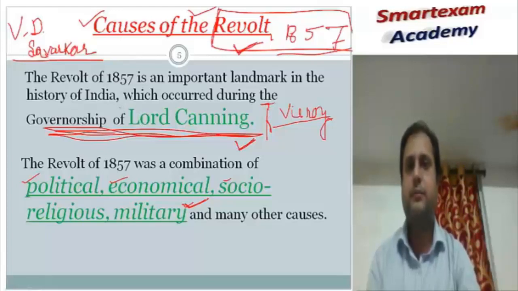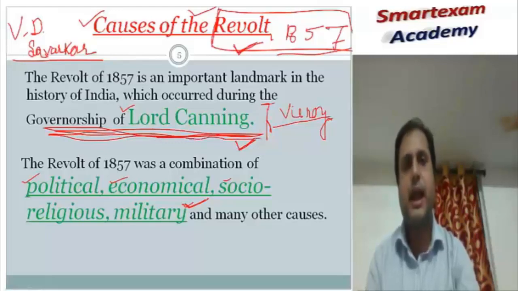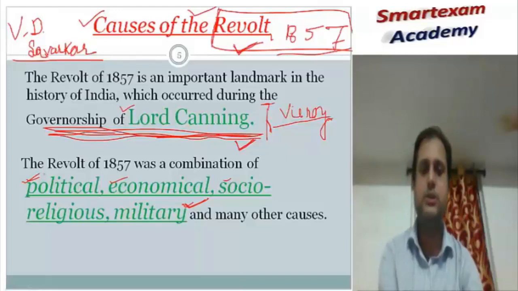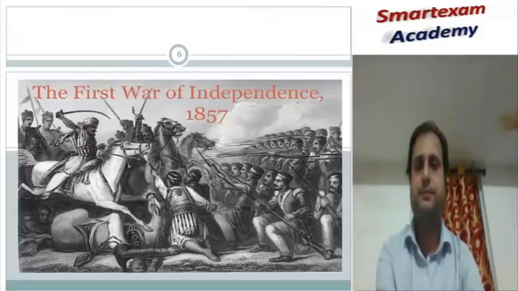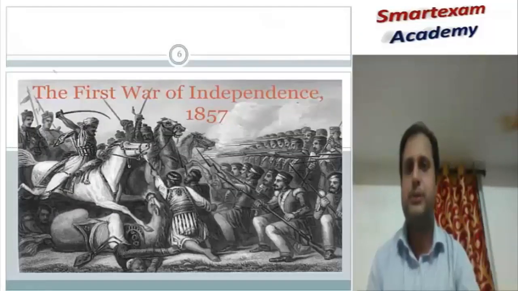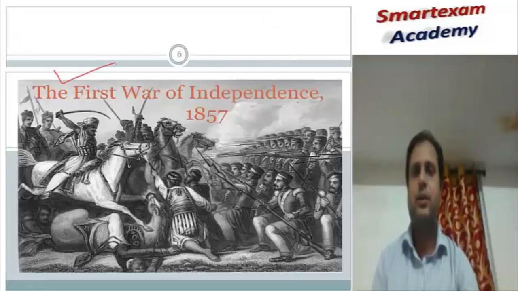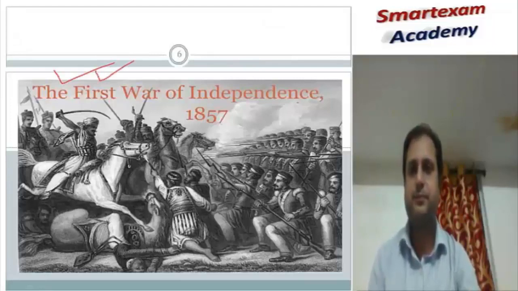So Lord Canning was the governor general at the time of the revolt, and he became the first governor general and viceroy of India. There are so many causes, and we are going to understand each of them in a detailed manner. This is a small picture of the revolt of 1857.